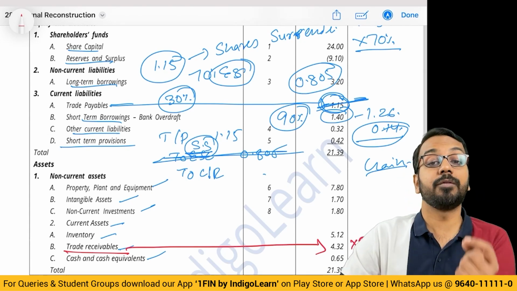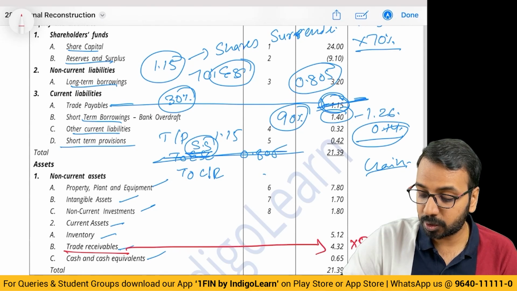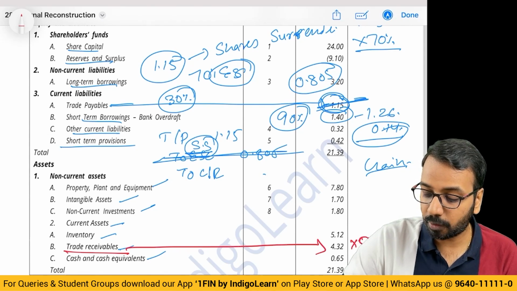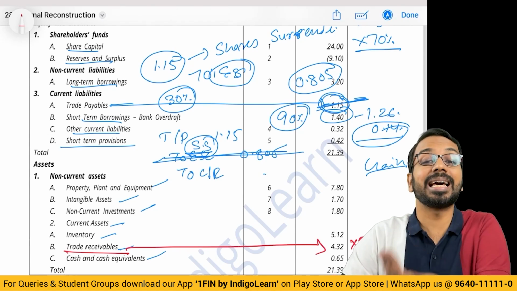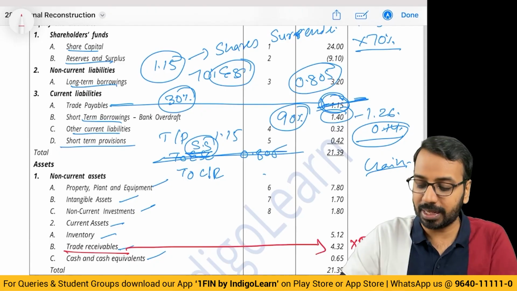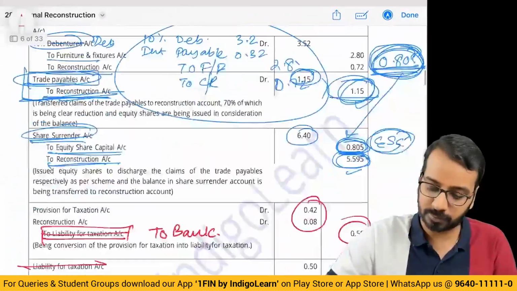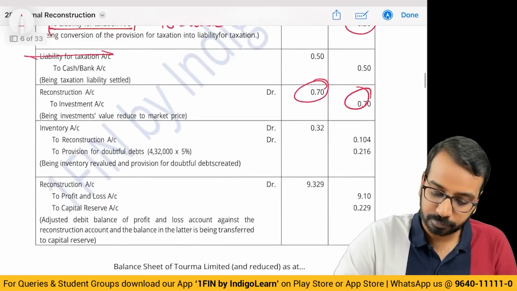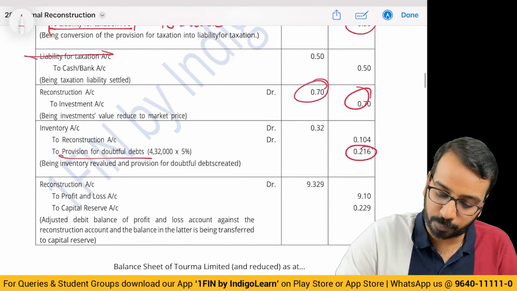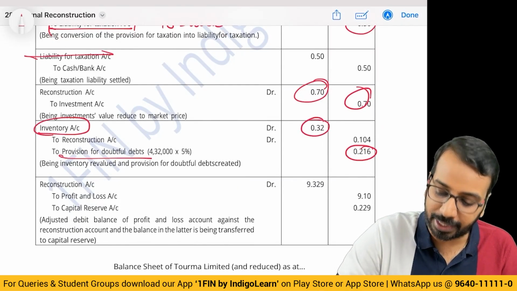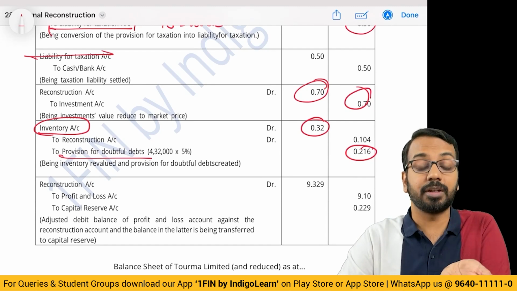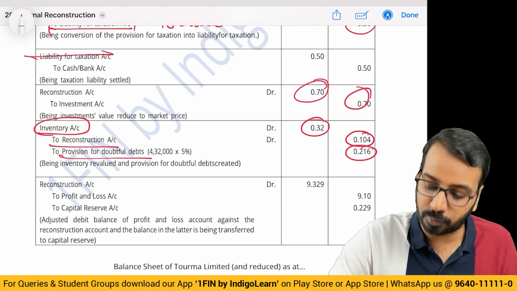We have to create a provision. To create a provision means provision for bad debt. We are creating a liability, or we are reducing the value of the asset. So this will be credited 0.216. Provision for doubtful debt 0.216. Inventory account debited 0.32. Increase in the value of inventory to reconstruction account 0.104.